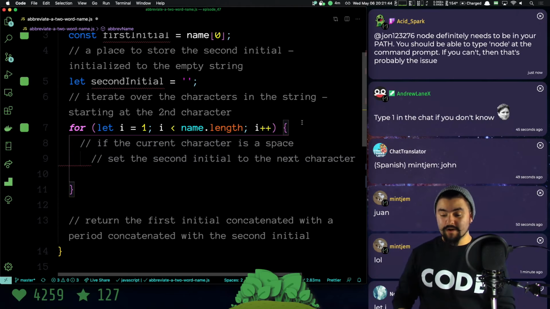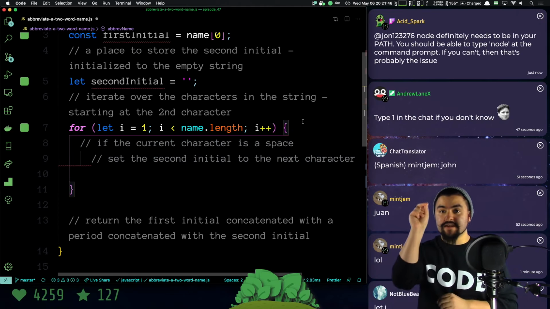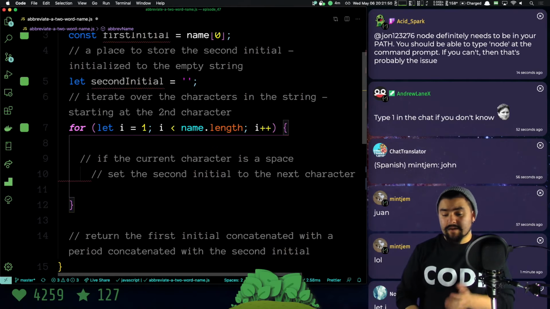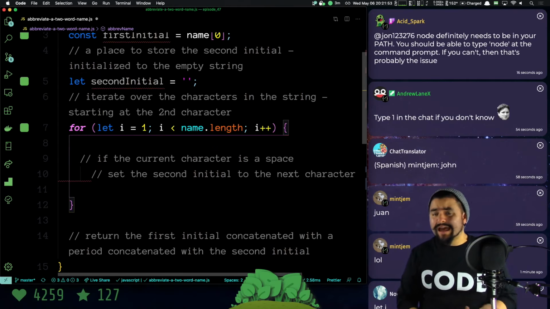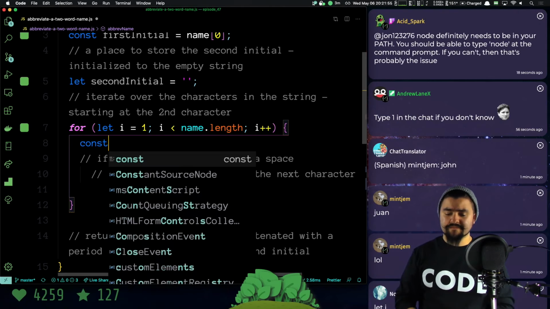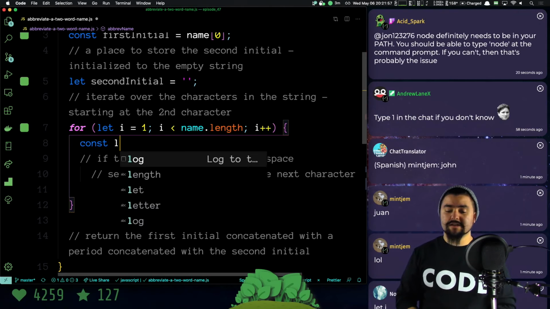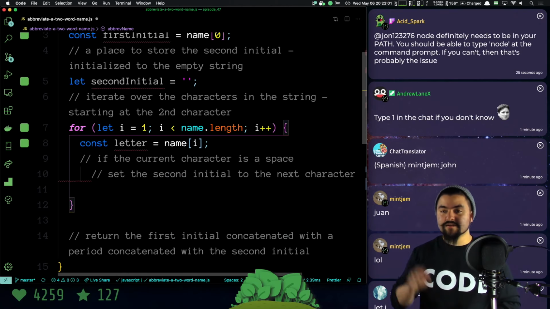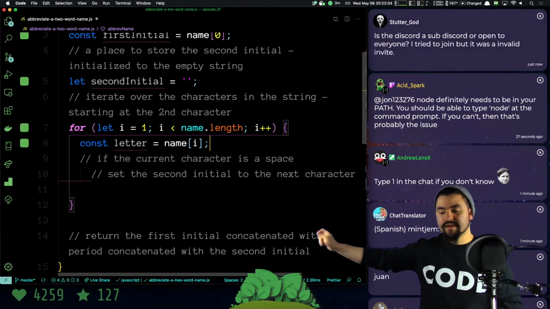We're looping. And now that I have this index, I can get access to each character inside of the name. So I'm going to create a variable for this. You don't have to, but it'll make the code a little bit easier to read. I'll say const letter equals name bracket i. So this is going to give us each individual letter in the string.